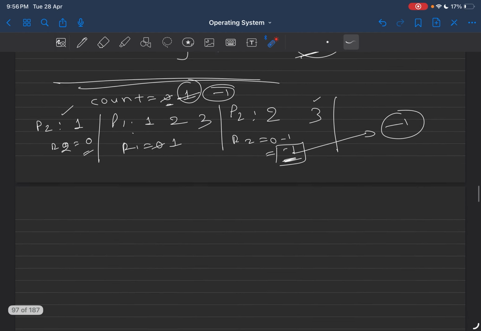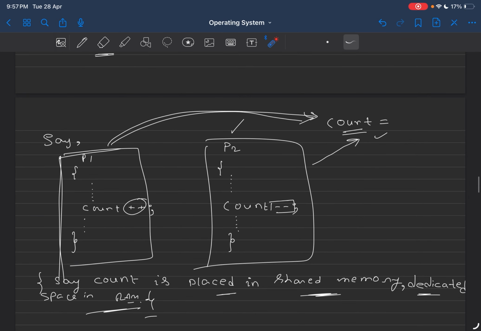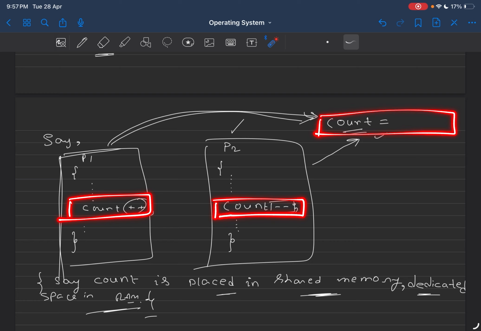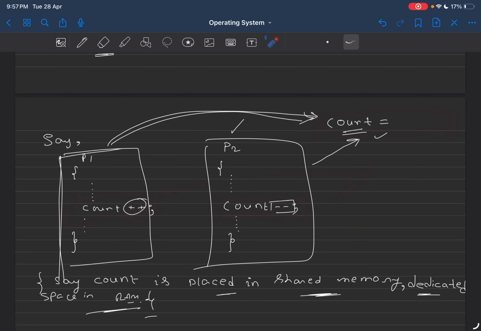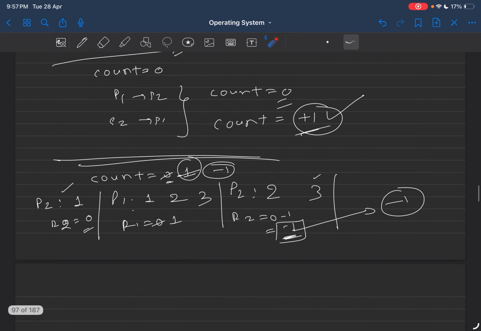So if you come to this code, where is the code? Yes, so this is the process P1 and this is process P2. Both of them are accessing this count variable, which is a shared variable. Which part of the code is accessing that shared variable? This part. The part of the code that is accessing the shared variable is called critical section. What is it? Critical section. If you go to the definition, I have written here.